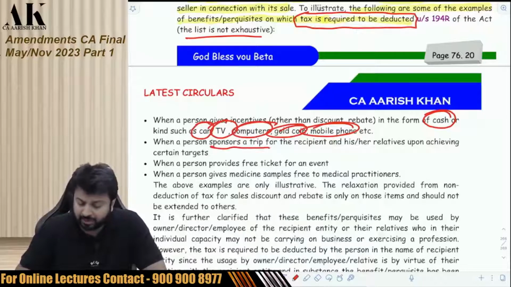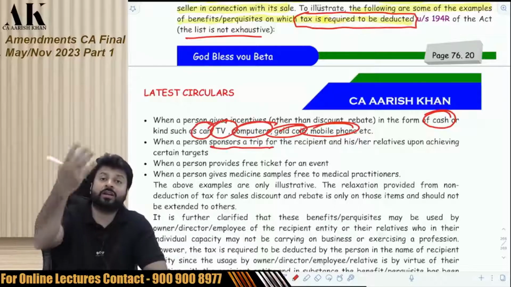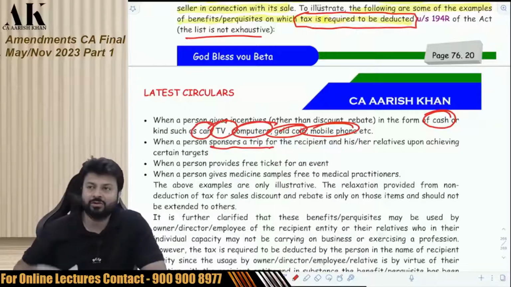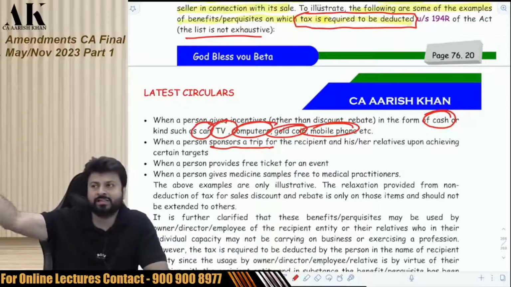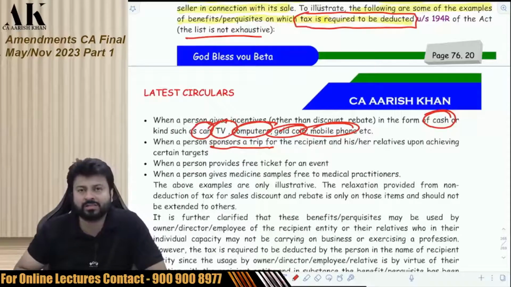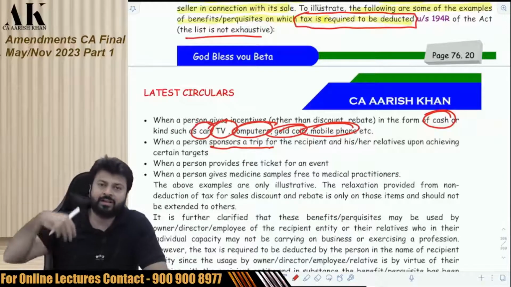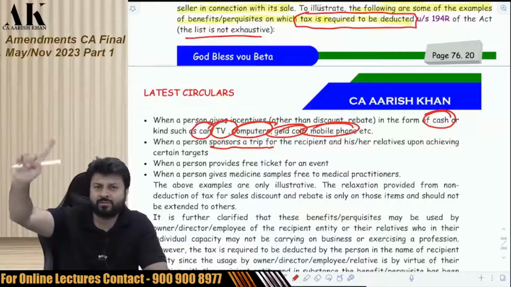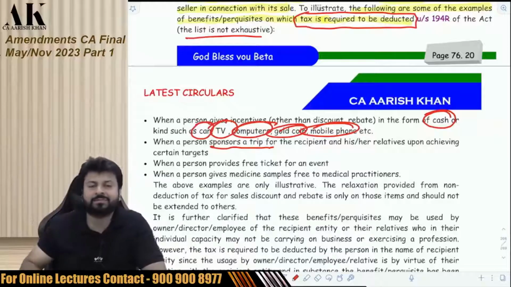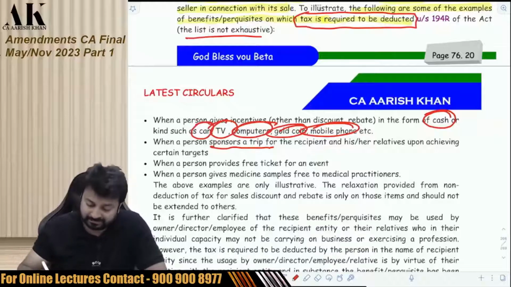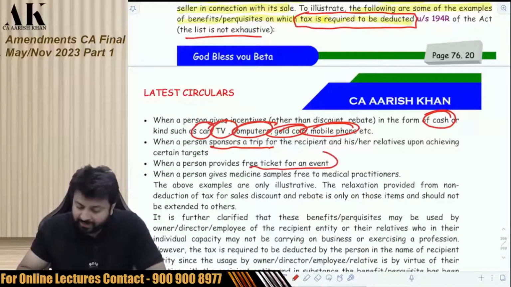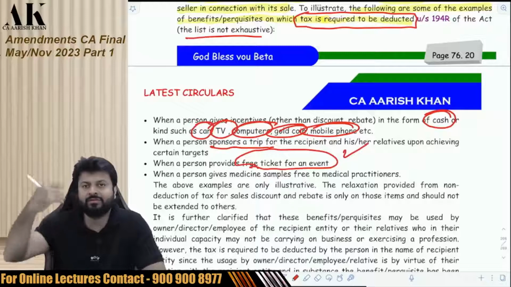Where a person sponsors a trip, I am sponsoring you a trip. I am telling you, do this sale for me. I am telling the websites like Lecturewala, like Zero in Fee, like Conferenza, these are my official website owners, if you sell 100 lectures in 1 month, I'll give you a foreign trip. That is taxable. I'm providing free ticket for an event, for IPL, etc. That is taxable.